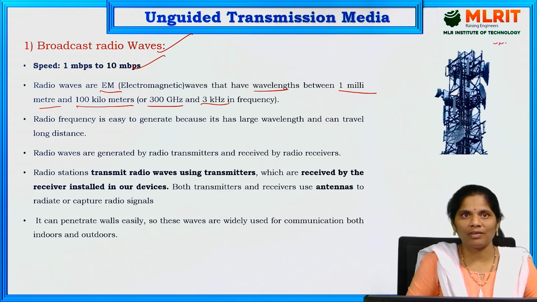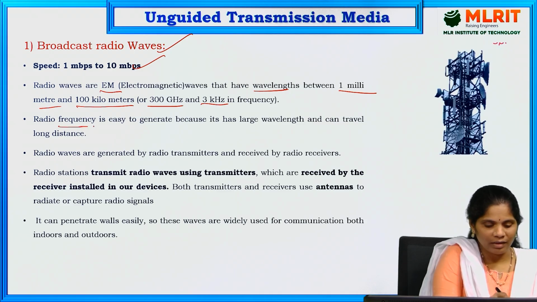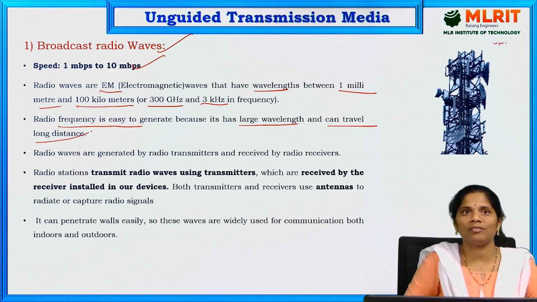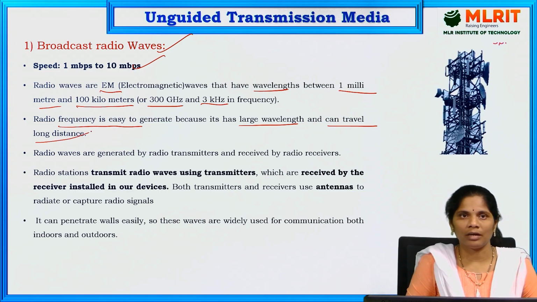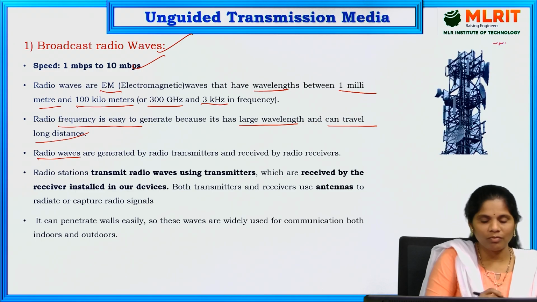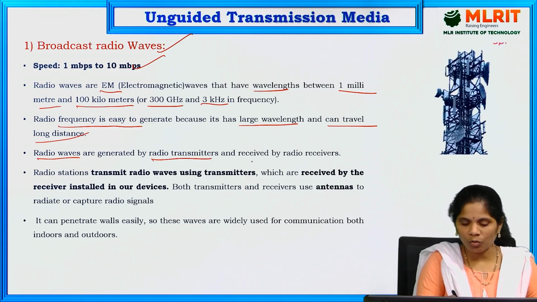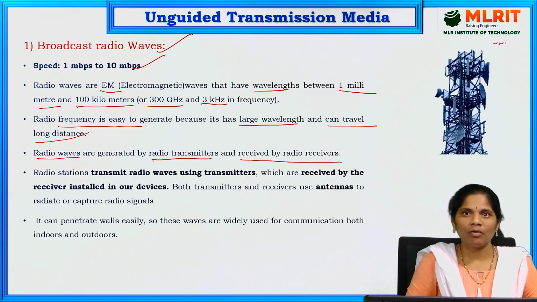That is the frequency. Radio frequency is easy to generate because it has a large wavelength. At the same time, it can also travel long distances. That's why it is easy to generate. These radio waves are mainly generated by radio transmitters and received by radio receivers.